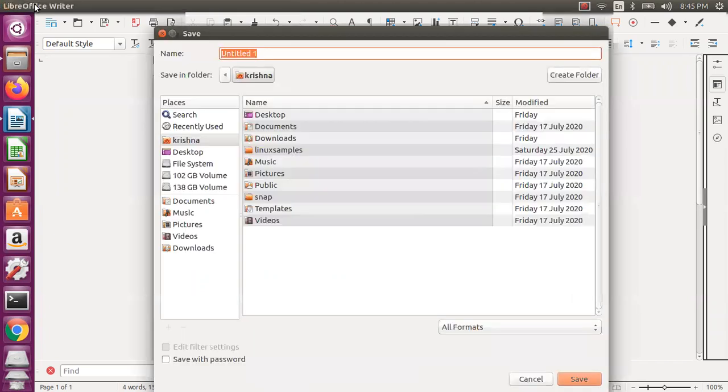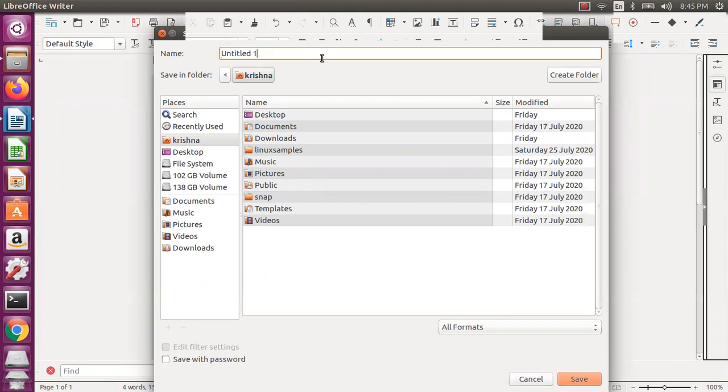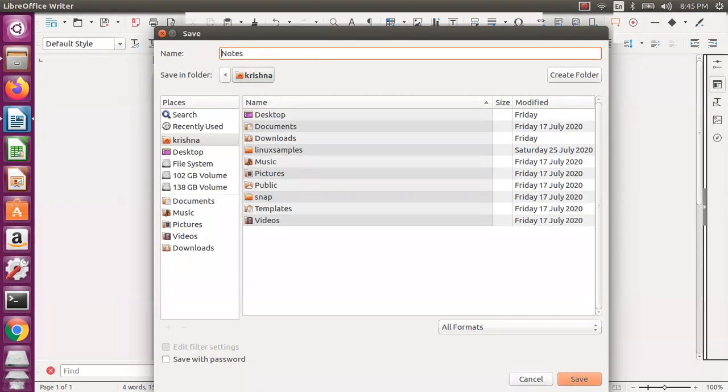Let us open the other relevant documents. Maybe we can change this name later. Linux shell scripting.